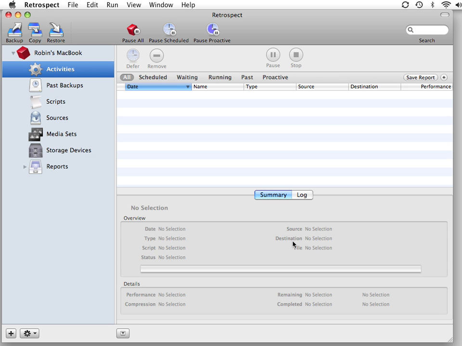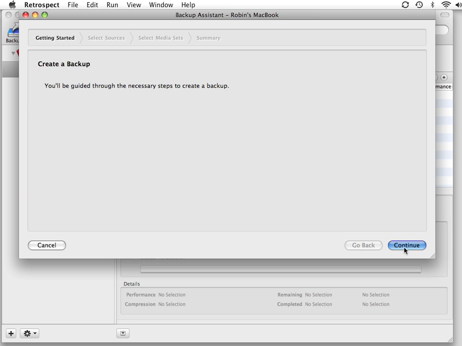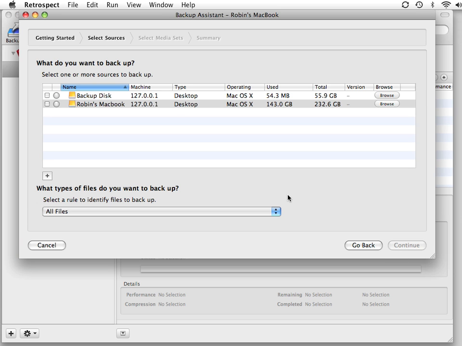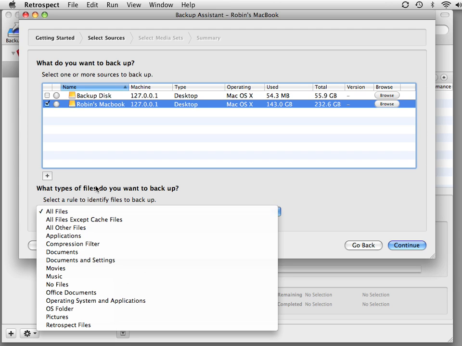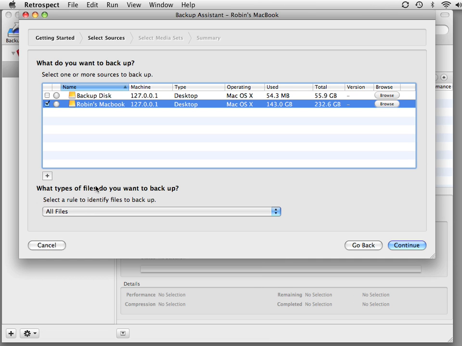In this video, we're going to walk through step by step how to perform your first backup with Retrospect. In the upper left corner, I click on Backup, and then I click Continue. And then I need to specify the disk or disks that I'd like to protect. In this case, I'm going to select my internal hard drive, and in the bottom half of the window, I can tell Retrospect what types of files I want to protect. In this case, we're going to do all files.